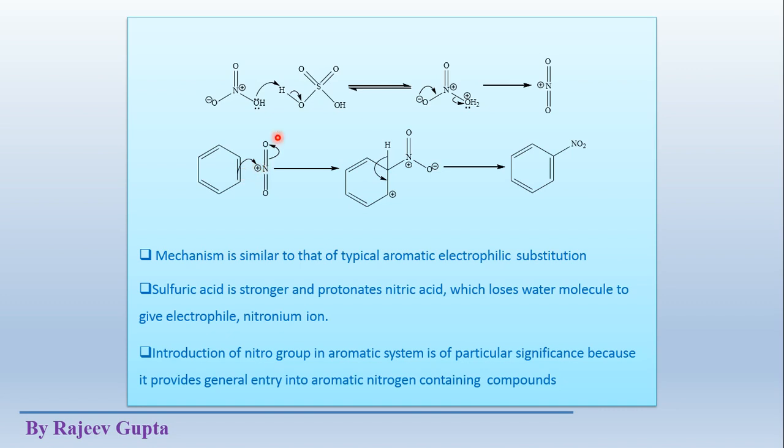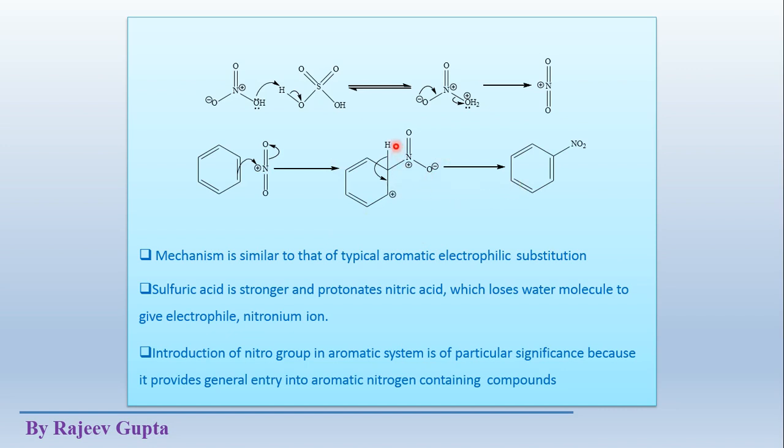See, this nitronium ion attacks on this benzene aromatic ring system, and this electron density is provided to this nitrogen atom. We can show electron movements like this: these pi electrons go to this side and the oxygen gets a negative charge here, and this carbon-nitrogen single sigma bond formation takes place. This is the sigma complex or benzenium ion, which is formed by the attack of this nitronium ion.